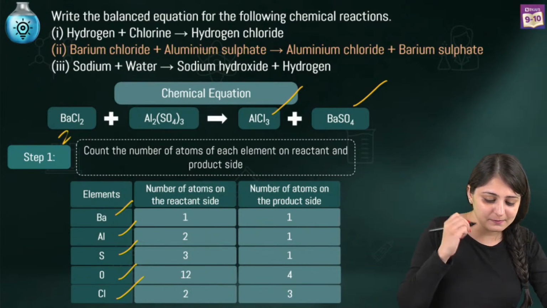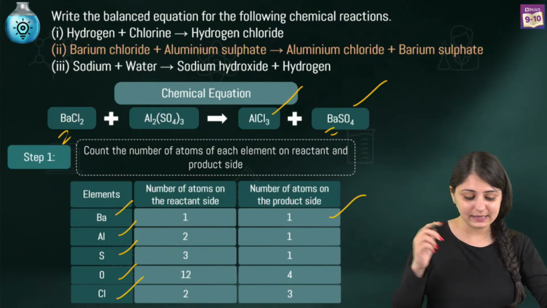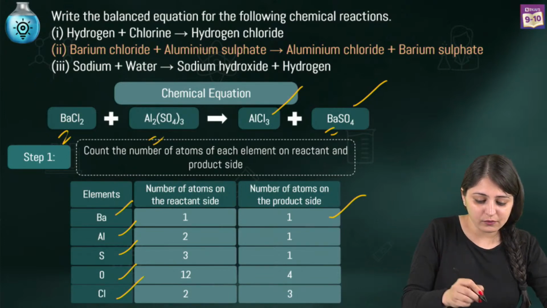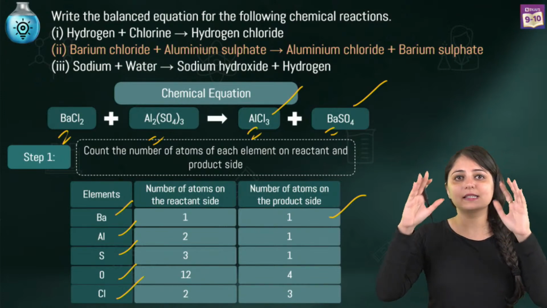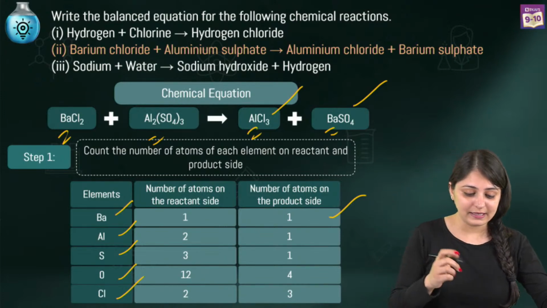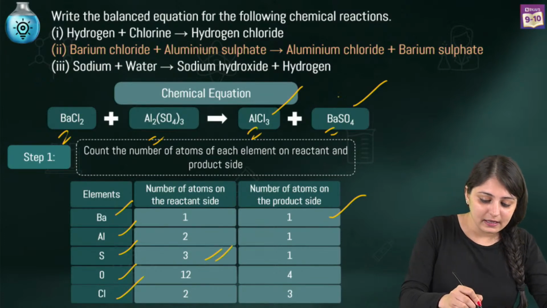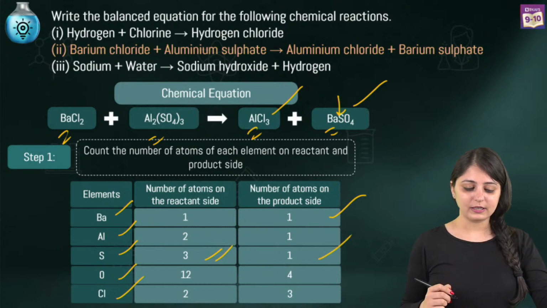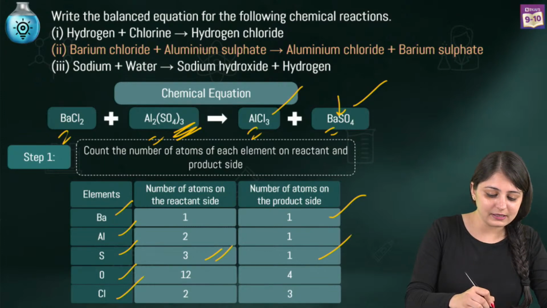So you can see there is 1 barium over here. There is 1 barium over here. So we have written 1 on both the sides. For aluminium, you can see 2 over here, but you can see only 1 on the product side. For sulfur, it's sulfate, and overall there is a 3 outside. So yes, 3 sulfur atoms are there on the reactant side and only 1 sulfur on the product side. Oxygen, it's going to be 4 into 3, that is 12.